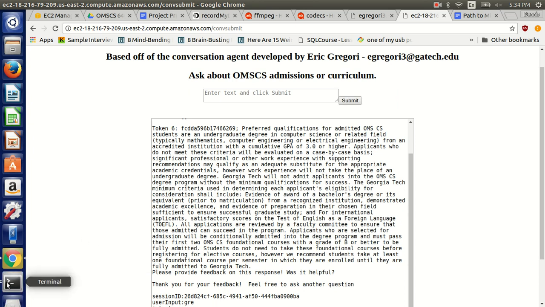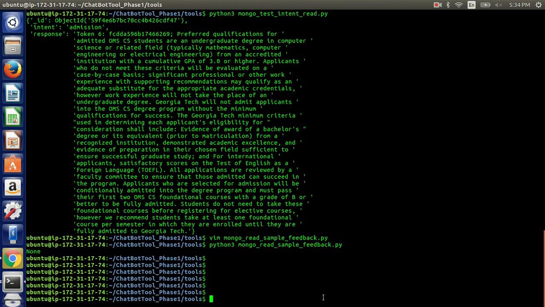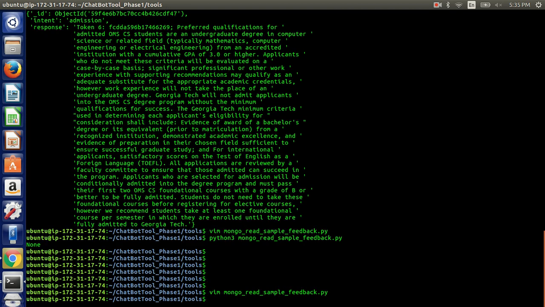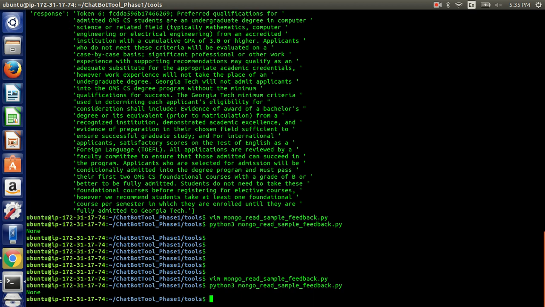Now, I had previously written a Python script to be able to pull for feedback within the database to show whether this information was being stored correctly or not. And so this script, Mongo read sample feedback, is right here. And we can see it's very simple. You just pull in a Mongo client, and then based on the intent of the conversation, in this case admission, you pull feedback from the database. And so if we run that script now, we shouldn't see anything. There's no feedback that's been added there, and we can see none.